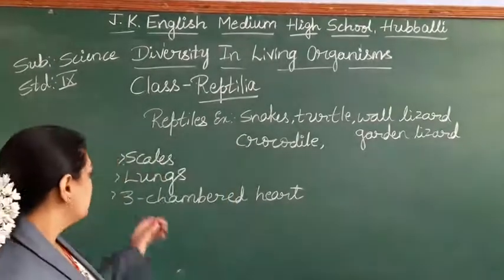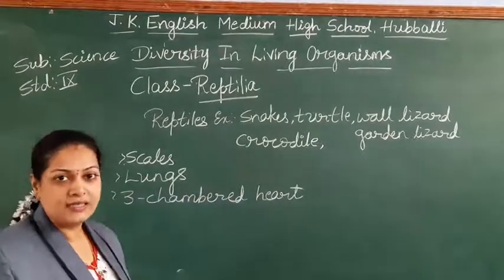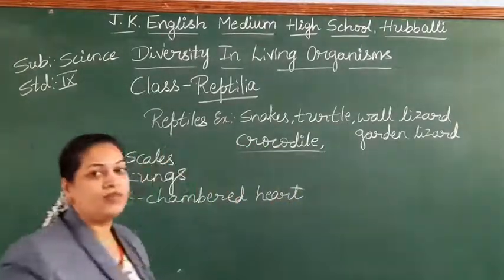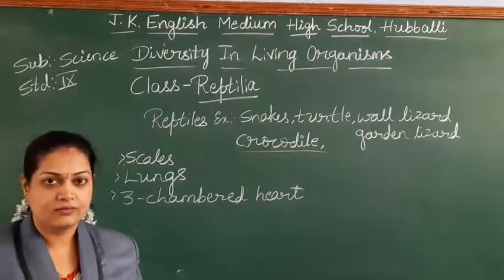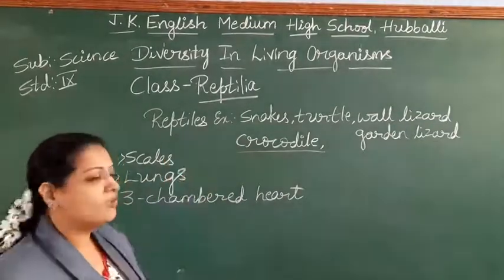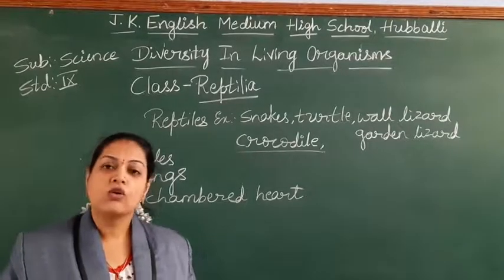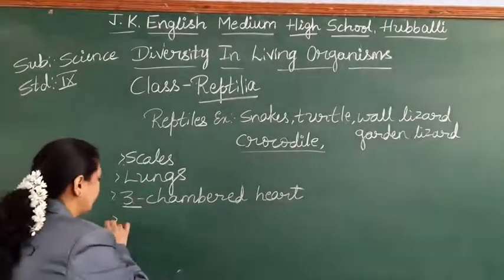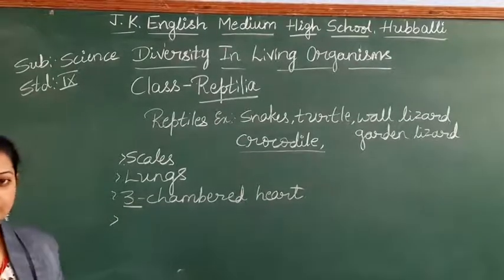One exceptional case is there, students. That is the crocodile. The crocodile has a 4 chambered heart. It is the only exceptional case among reptiles. All other reptiles have a 3 chambered heart.